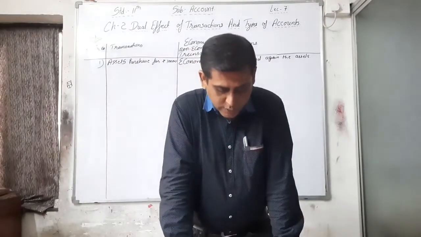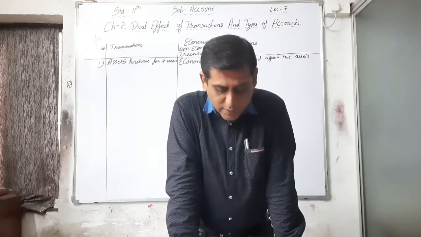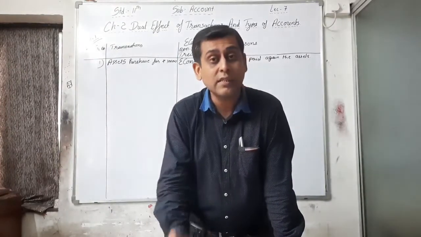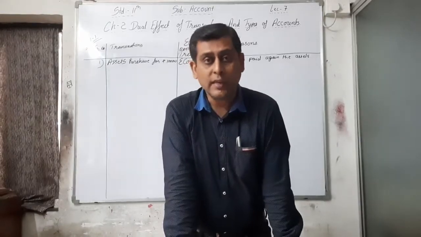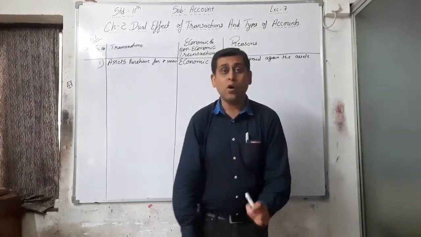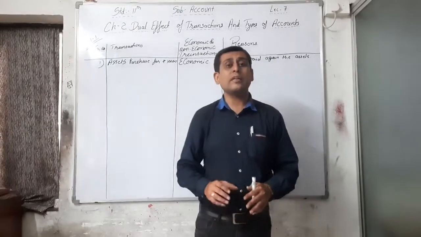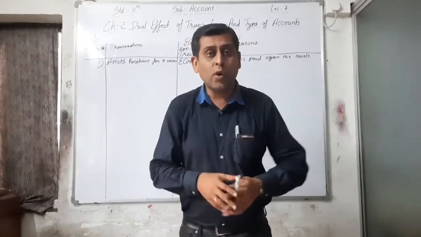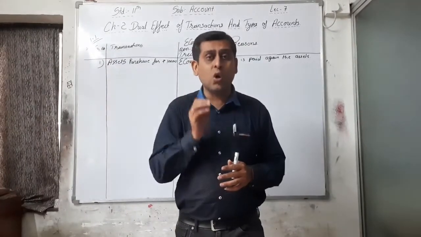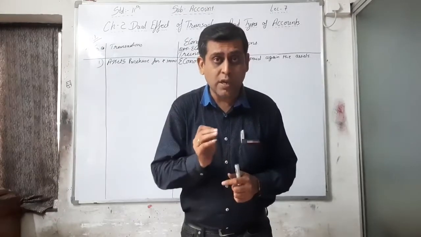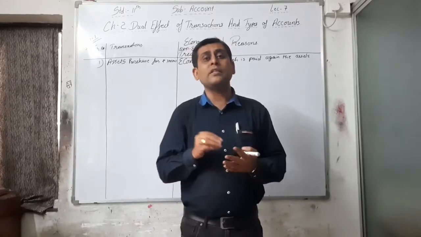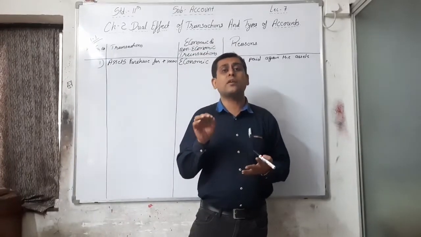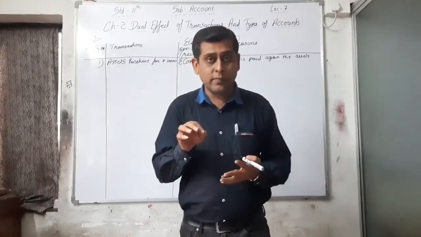Okay, so the seventh point, liability of rupees 15,000 is settled. Settled means what? Liability is paid. The word settle is a business word. Whatever is settled is always in cash, whether you are receiving or paying.